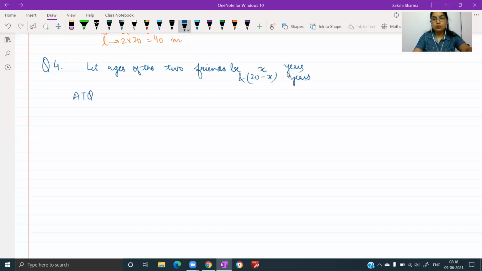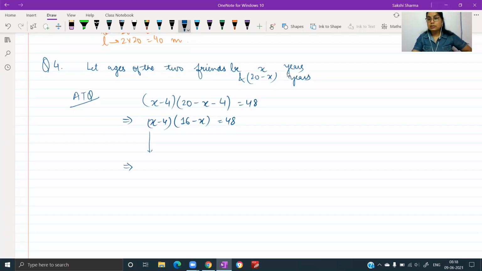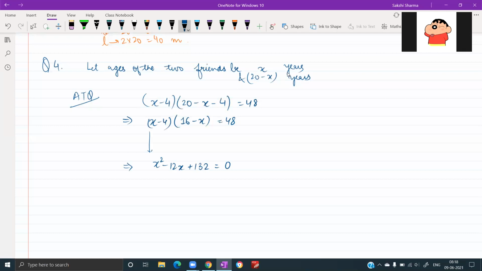So I'm not writing down what will be their ages 4 years ago. I'm directly writing what the equation will be. This is what's given to me. So I have x minus 4 into 16 minus x equals to 48. If any one of you has done it and solved a quadratic equation, simplified form. X square minus 12x plus 132 equals to, kindly check, is it 132?